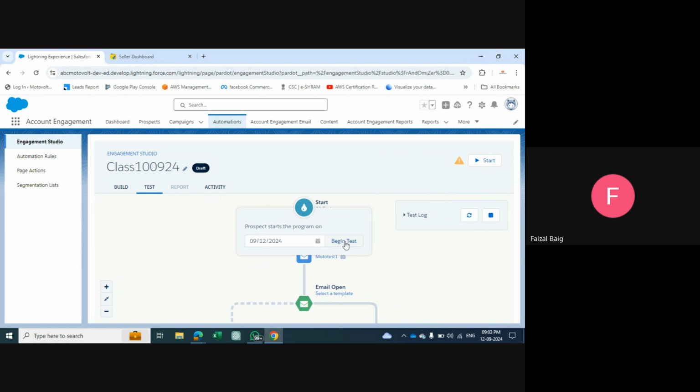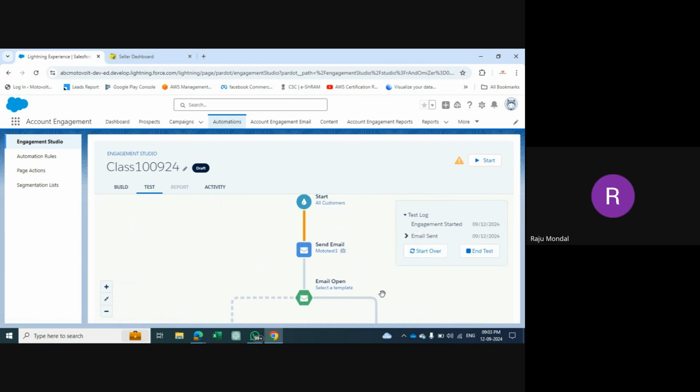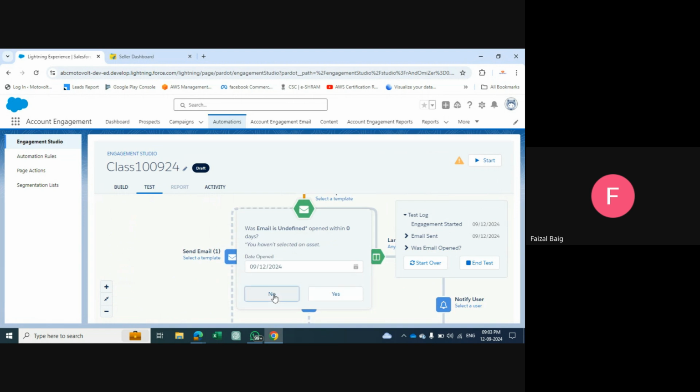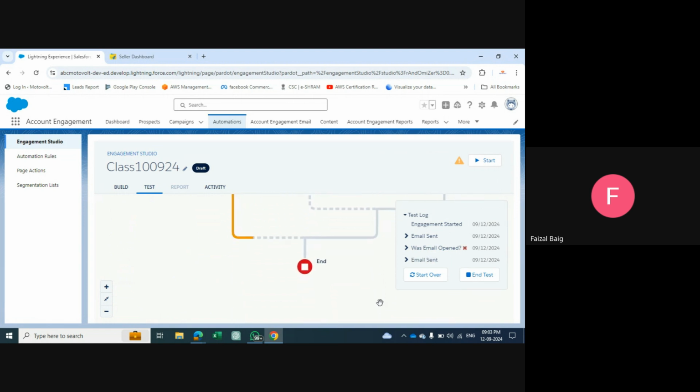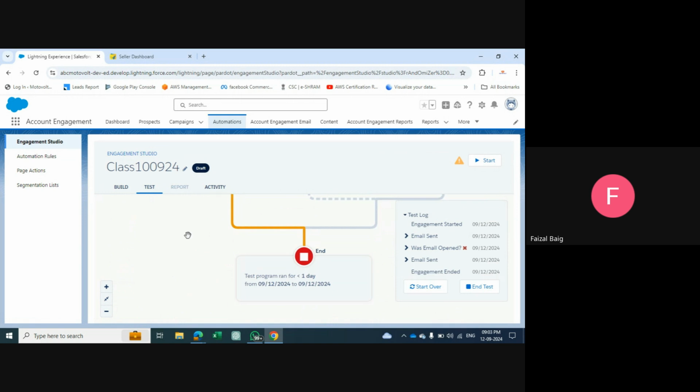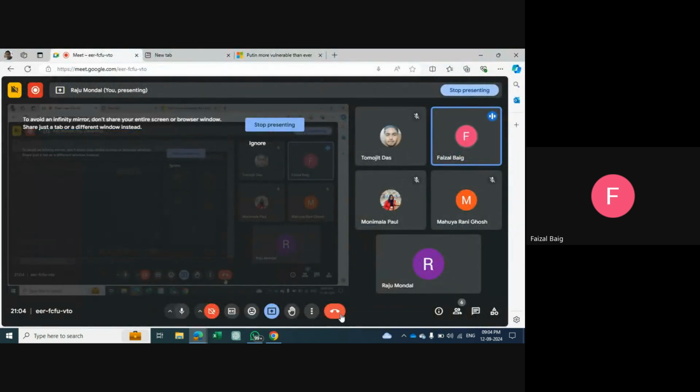If in case I have some complex journey, I'll definitely let you all know. But the main thing behind this program is that it's just playing here and there, nothing else. If playing comes, that is, into engagement, we will definitely learn about it. But as of now, we'll just concentrate on this. If you all have any questions related to any topics, do let me know, because we have completed all the topics.